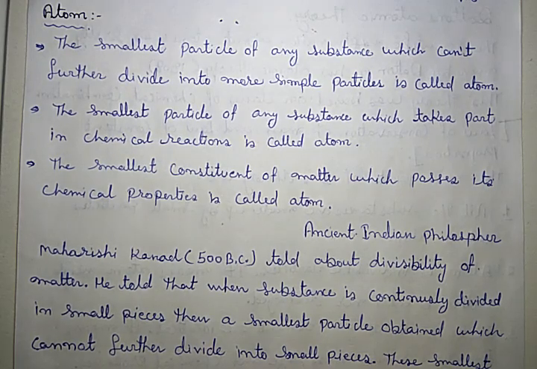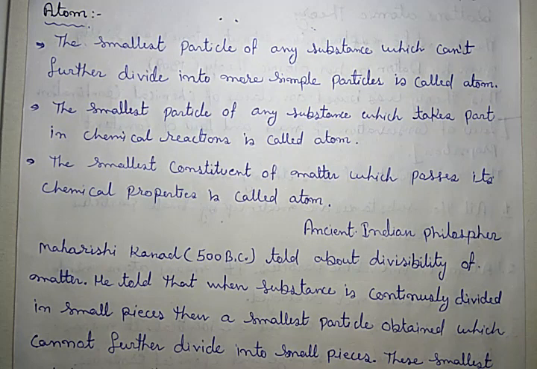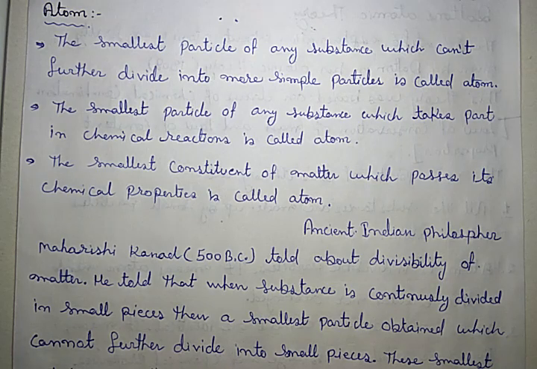Clear? The second definition, we can say that the smallest particle of any substance which takes part in chemical reaction, because in chemical reaction atoms take part. We use molecule as a reactant, but during the chemical reaction molecules dissociate into atoms and atoms combine and make products. That means in chemical reaction atoms take part.